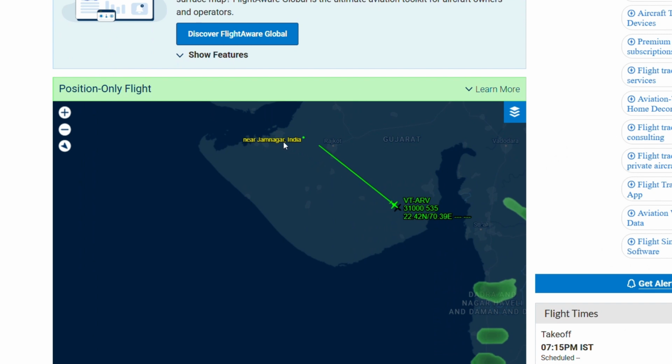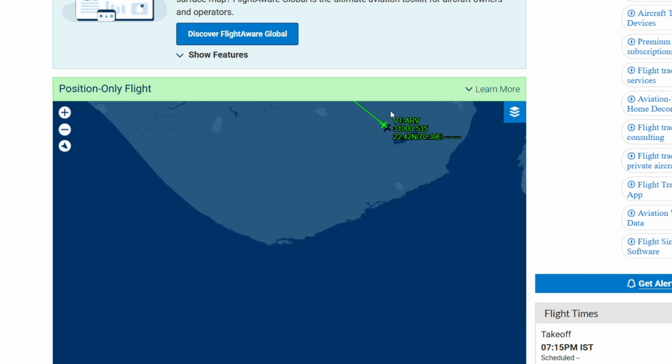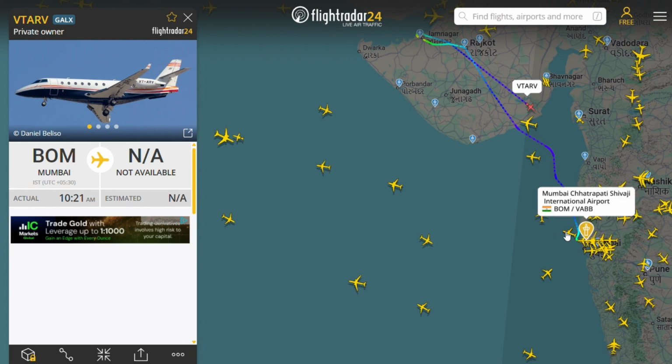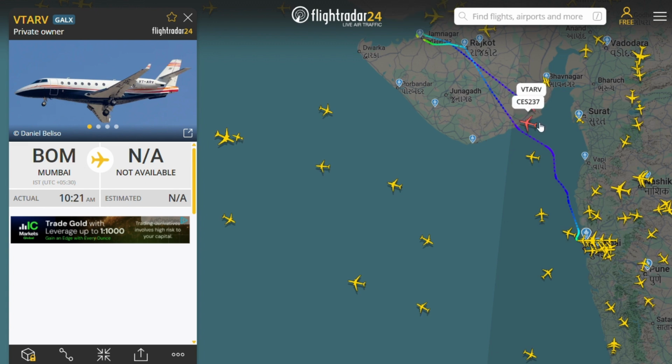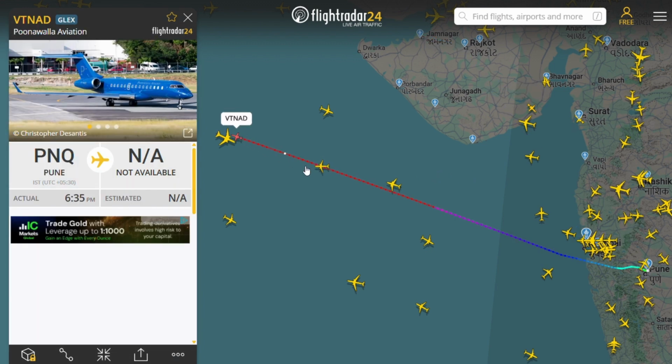Here it is showing only from Jamnagar. But here we can see it started from Mumbai, went to Jamnagar, and is returning back. So different apps show different data, so we can't know which is the correct data. So let us see.